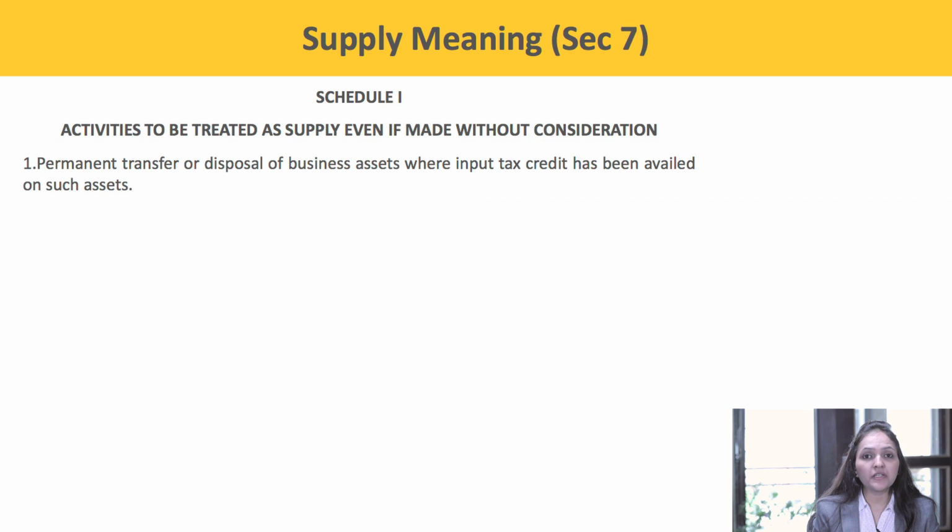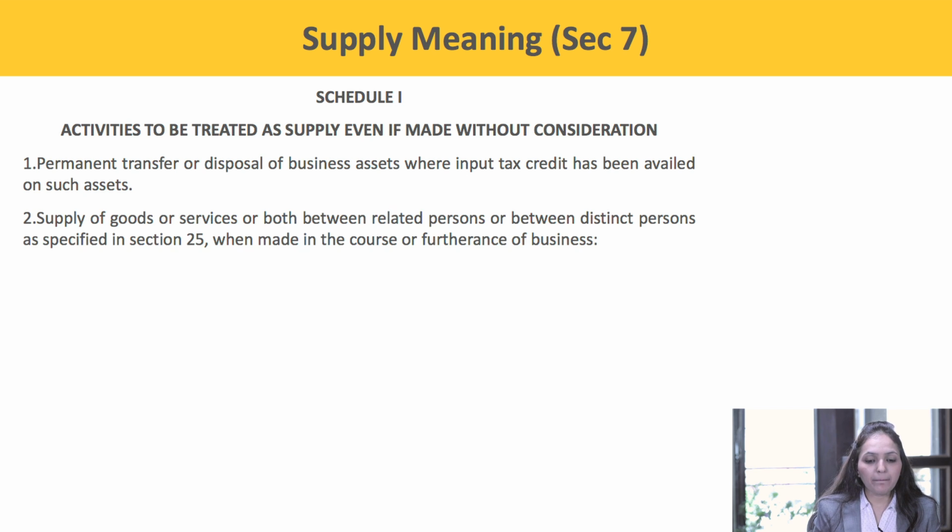First, permanent transfer or disposal of business assets where input tax credit has been availed on such assets. For example, a company is giving its used laptops, furniture, etc. to a charitable organization. The disposal of computers, tables, furniture, etc. is a supply of goods and is liable to GST.